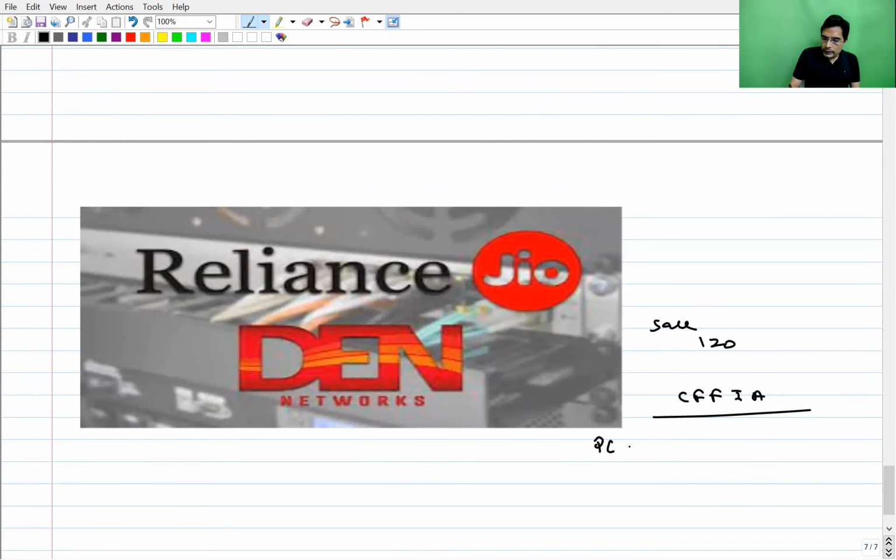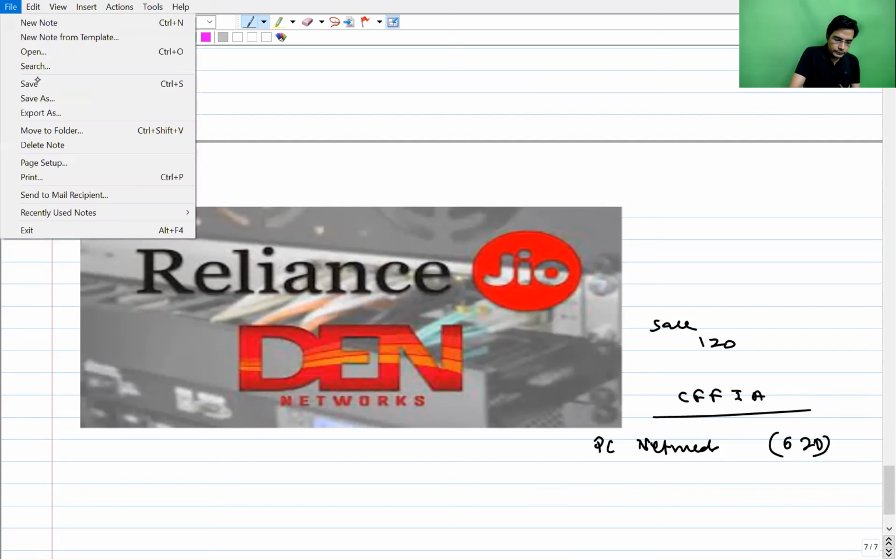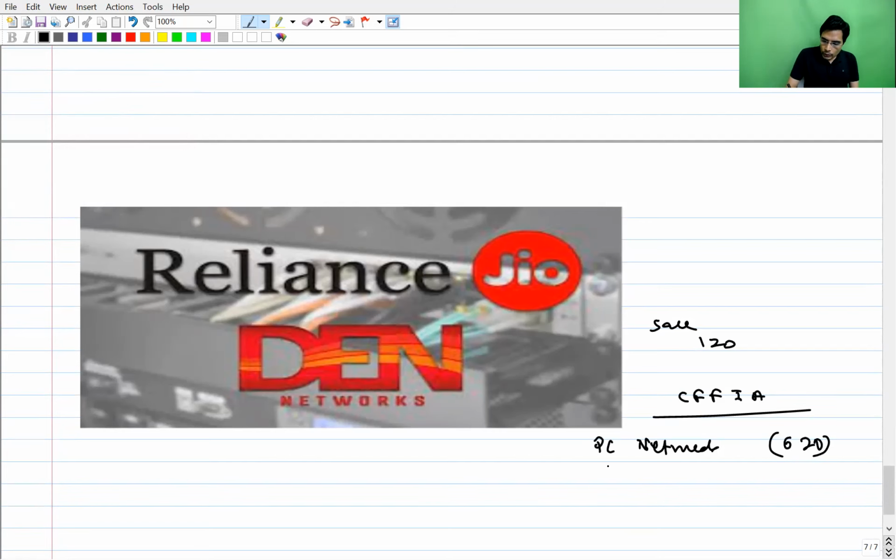Show purchase consideration paid for acquisition of NetMeds, 620 crore, as outflow separately, and show the money received, disposal consideration received on sale of Den Networks, 120 crore, as inflow separately. Do not set off the two and show the net amount. No, you're not allowed to show the net amount. Net amount paid for acquisition of another business entity, 500 crore. No, that's wrong. Netting off is not allowed.